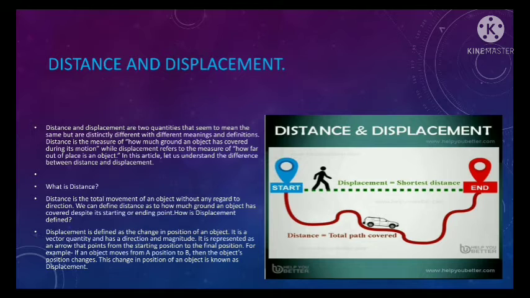It is a vector quantity and has a direction and a magnitude. It is represented as an arrow that points from the starting position to the final position. For example, if an object moves from position A to B, then the object's position changes. The change in position of an object is known as displacement.